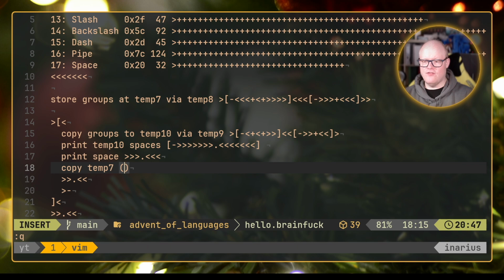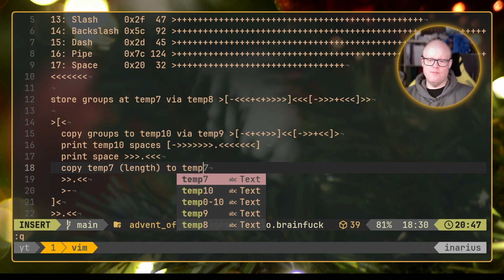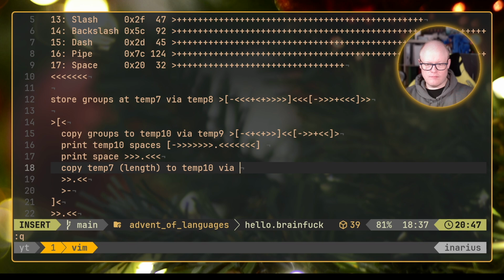So what we do here is copy temp 7. This is the length, where we started. Copy temp 7 to temp 10 via temp 9, for example. So we are doing the same thing as always. We are at temp 10, so we want to copy temp 7.